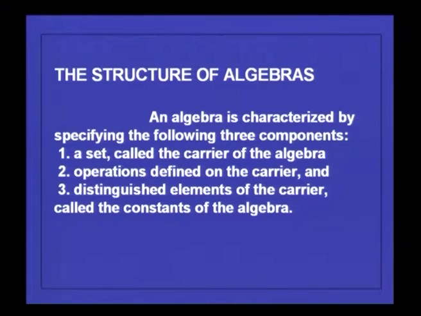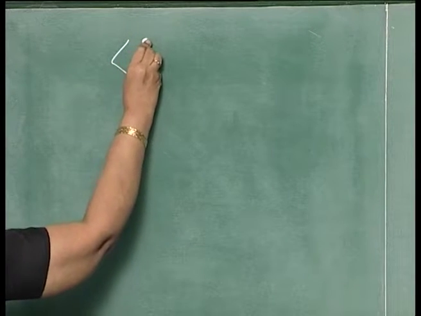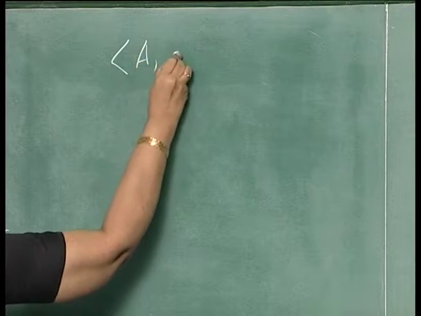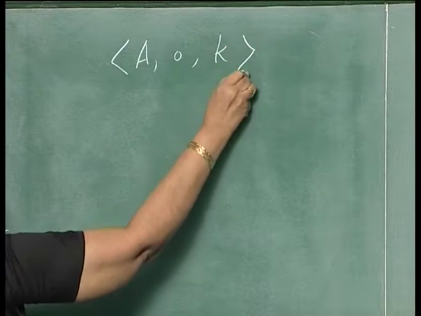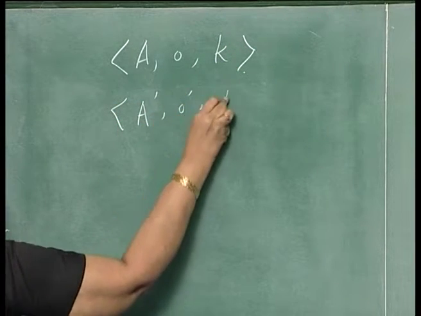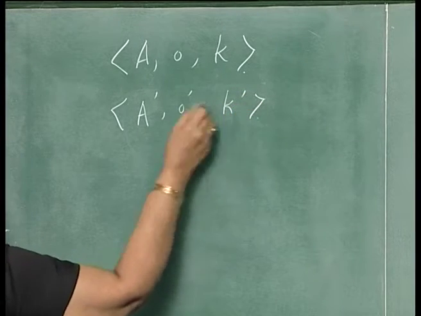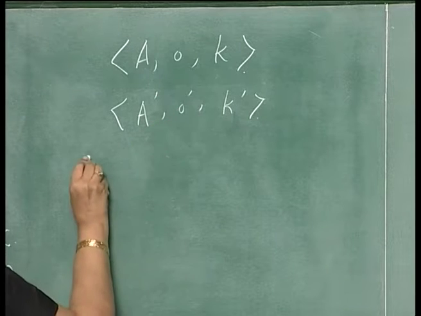Now, suppose you have an algebra like this, one algebra say A and one operation dot and some constant k, another algebra A dash and dot dash k dash like this. Then you need not have a single operation, you may have several operations.